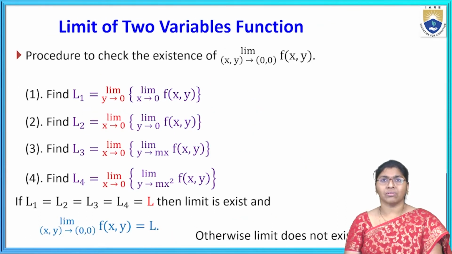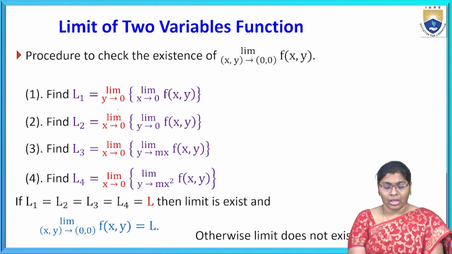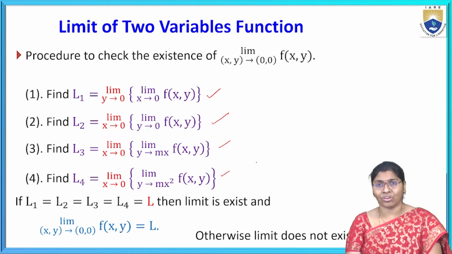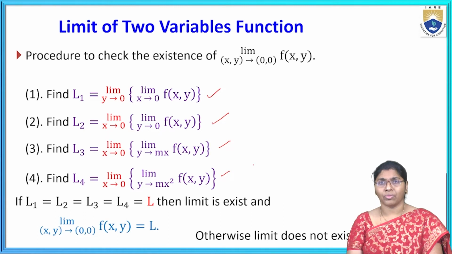Limit of two variables, here also same. L1, L2, L3, L4. Here x tends to 0, y tends to 0 is always L1, and y tends to 0 and x tends to 0 is L2. Same, x tends to 0 and y tends to mx and x tends to 0 is L3. y tends to mx square, x tends to 0 is L4, and same. Here also same. This is two variables also same.